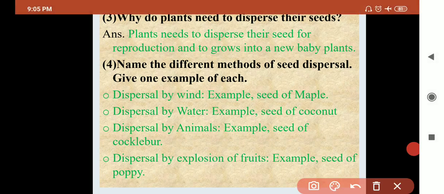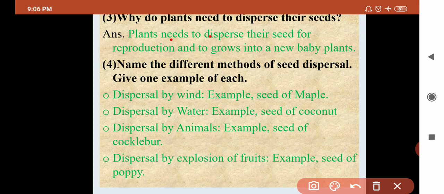Question number 4, why do plants need to disperse their seed? Okay, why does scattering of seed occur? Because a plant needs to grow into a new plant. Okay, a plant undergoes a reproduction process, that's why they need to do dispersion of the seed. Read the answer: plants need to disperse their seed for reproduction and to grow into a new baby plant.